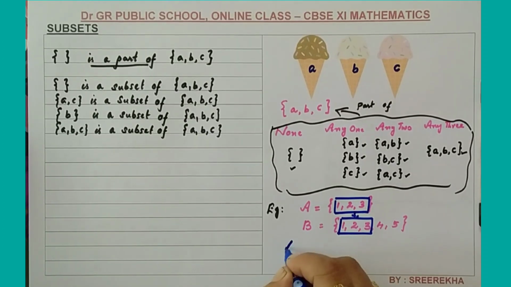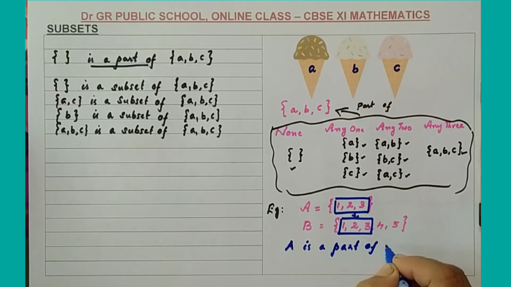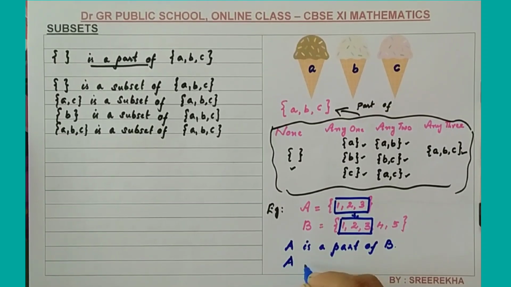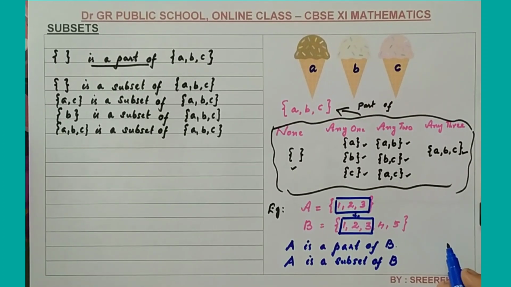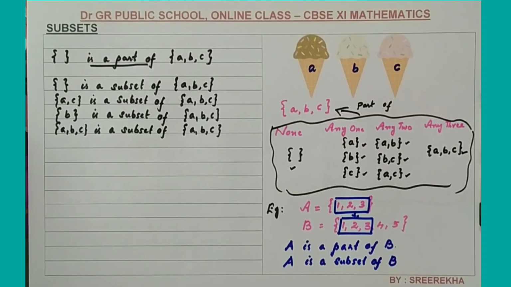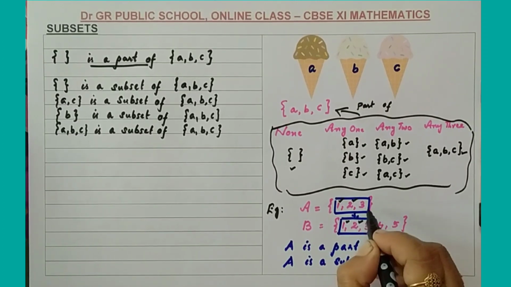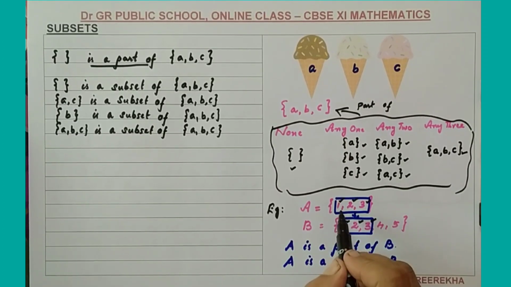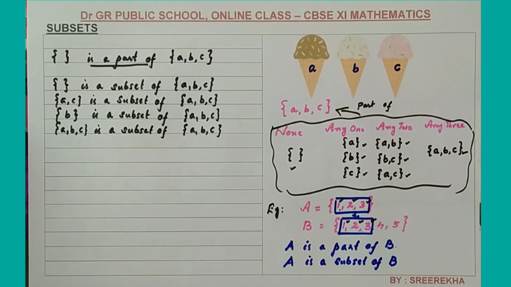So in this case you can say that A is a part of B, or you can say that A is a subset of B. So, what is the condition to mention a given set as a subset? Each element, 1 in the set B, 2 in the set B, 3 in the set B. So, each element is a member of the set B. Then you can say that A is a subset of B.